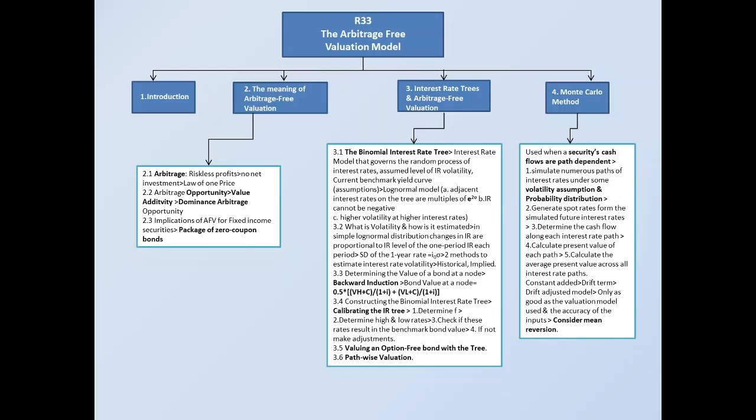In this video, we'll be covering the summary of reading 33 in fixed income CFA level 2. So, this reading is divided into four parts. One is introduction, the meaning of arbitrage free valuation, interest rate trees and arbitrage free valuation, how it is done, and finally we'll end this reading with the Monte Carlo method. What is Monte Carlo method?